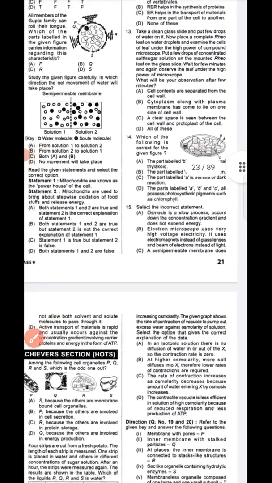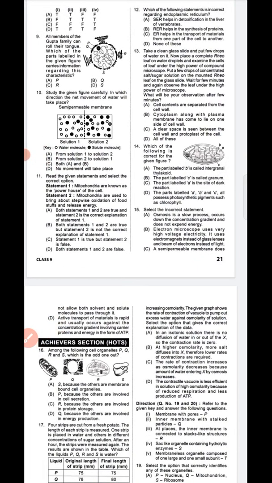Okay. Now question number 15. Select the incorrect statement. Osmosis is a slow process, occurs down the concentration gradient, does not expend energy. An electron microscope uses very high voltage electricity. It uses electromagnetic lenses instead of glass lenses, and a beam of electrons instead of light. Correct. A semi-permeable membrane does not allow solvent and solute molecules to pass through it. This is incorrect. So option C is the correct answer.